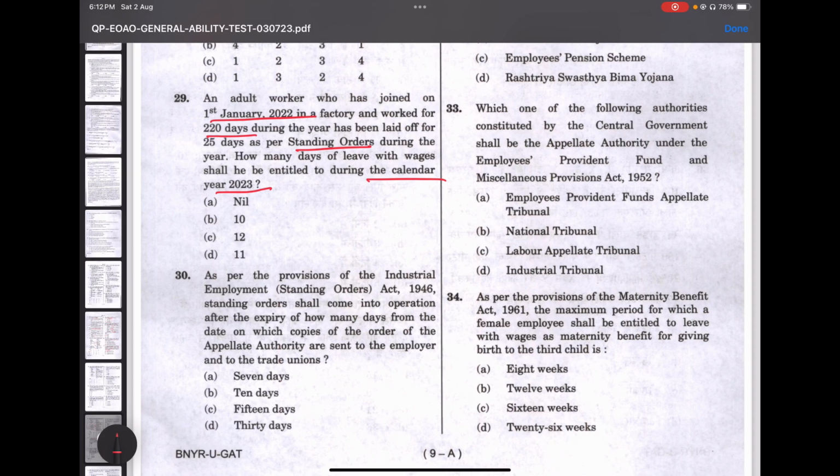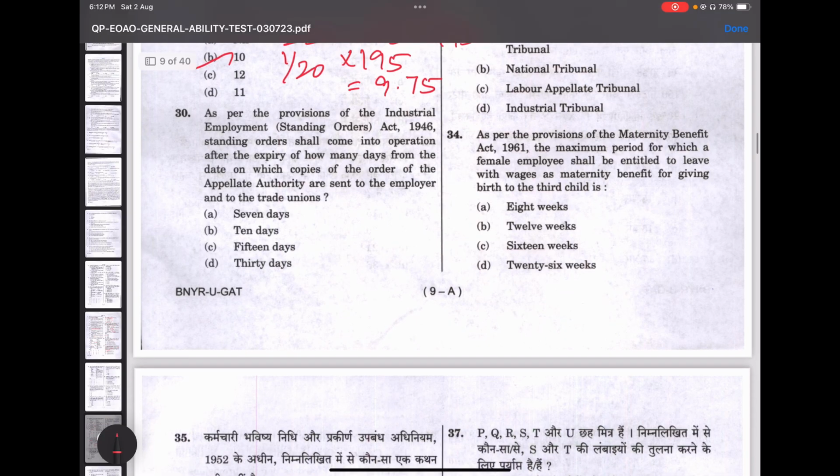So the number of days he worked is 220 minus 25, so it's going to be 195. The number of days of leave he can take is 1 by 20th of the days worked. So it's 1 by 20 into 195, which is roughly 9.75, which is 10. Okay, option B will be the answer. So let's move on to the next question.